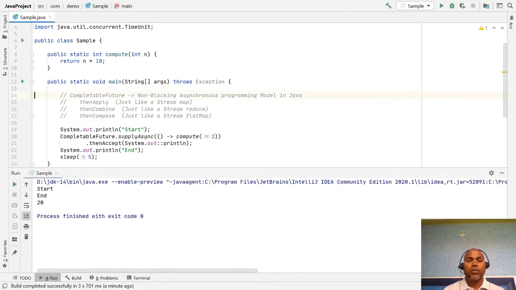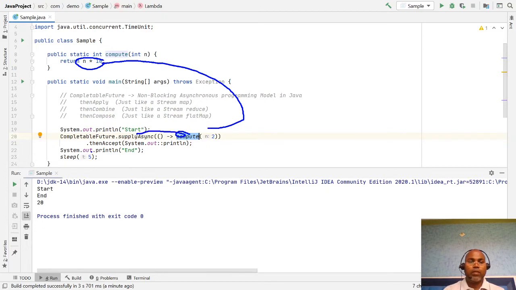But sometimes I don't want to just print the value. After this function returns some value, instead of just printing those numbers, I want to pass it to another compute function and do some transformations on the input before printing this.